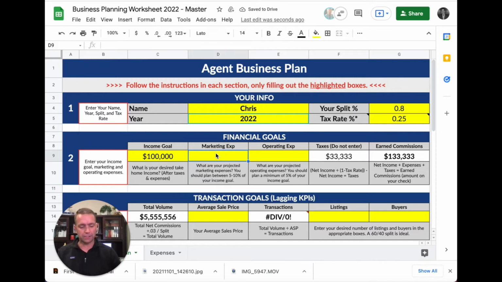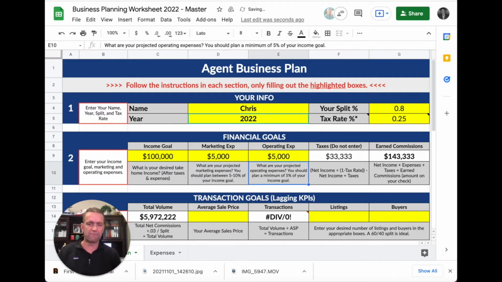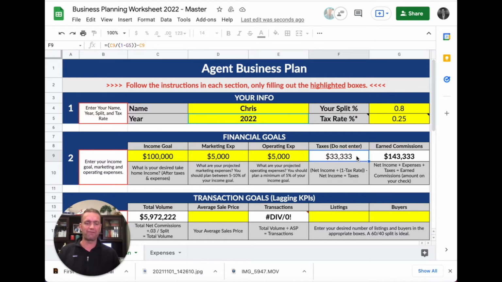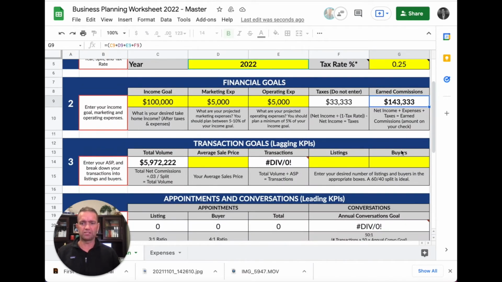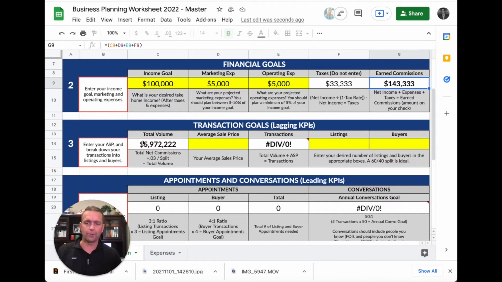And then marketing expenses, I'm going to put $5,000. I think 5% is a great minimum to put for marketing. And I'm going to put the same for operating expenses. So this shows I want to take home $100,000, $5,000 marketing, $5,000 operating. It calculates your taxes for you at $33,000. So this is the number that actually needs to be on your check from your brokerage, $143,000.